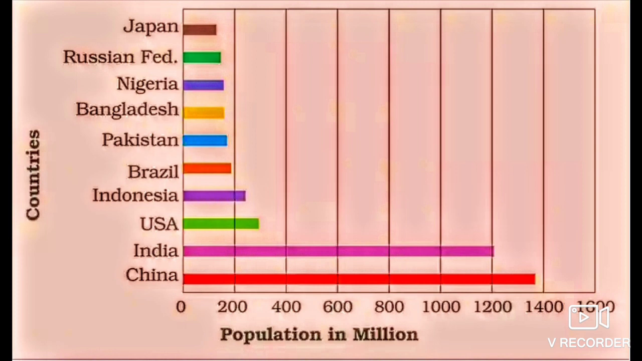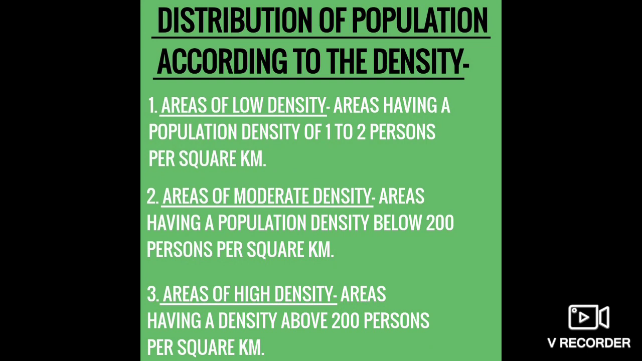And as we see, as we are more interested about our country India, definitely in coming years we are going to exceed China in population. Okay. Now comes the distribution of population according to the density, right? So we are going to study about three areas: areas of low density, areas of moderate density and areas of high density. Okay. Now in this distribution of population according to the density, what does this word density mean?